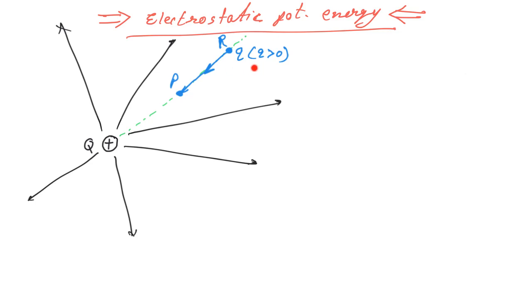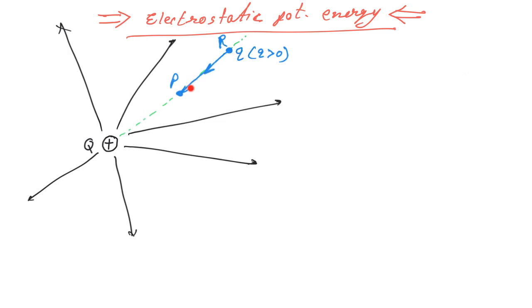Otherwise, if this charge is larger, then it may affect the system of charge capital Q, and so the whole observation will differ. But here we are considering that capital Q is large and this is as small as possible. So in that case, whatever work we are doing will be stored in form of potential energy.